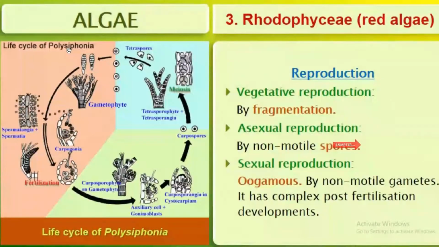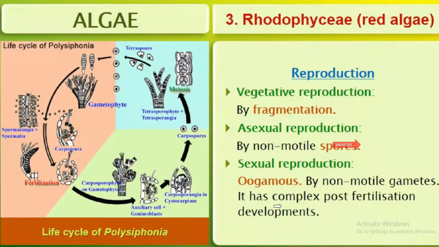What about the reproduction in Rhodophyceae? Yes, vegetative reproduction is the same, that is fragmentation. Asexual reproduction is also through spores. They are non-motile. Sexual reproduction is oogamous, with non-motile gametes, as we have studied. It has complex post-fertilization developments.